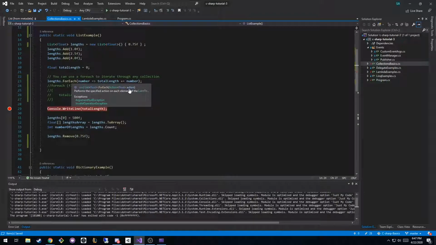We're not returning anything. And that's kind of why I showed you action, function, and predicate, because if you look at the declaration in the C# scripting API that they give you, it's going to give you Action. It's not going to tell you that you can take in whatever. It's going to tell you that it's an Action, which you should know takes in something but doesn't return anything. So in this case, we're editing the total length variable, but we're not returning anything, right?